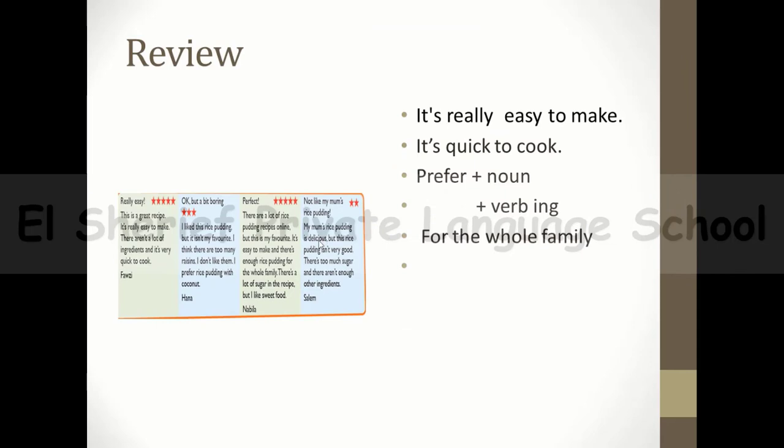And now let's move to another thing. I have a review. What I mean by this review? A review, guys, it's a report, maybe in a newspaper or magazine or on the internet, on television or radio, in which someone gives their opinions of a book, a recipe, an article or a film. So it gives you the opinions of people about this kind of thing you wanted to try or you want to read. And now we have a review for the rice pudding recipe.